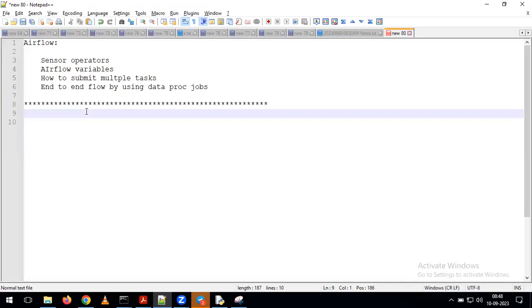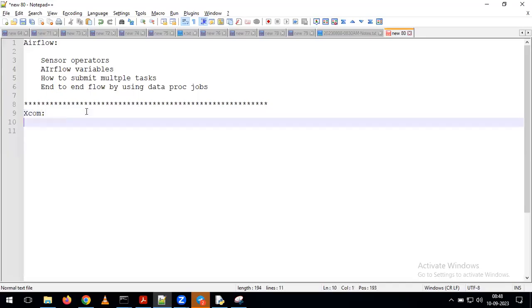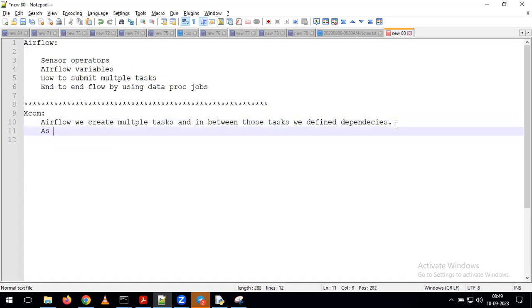So in Airflow, we have one topic called XCOM. If you remember, in Airflow, when we created the DAG, we created multiple tasks, and in between those tasks, we defined dependencies. Now, as part of execution of the DAG, every task in the DAG will run independently.